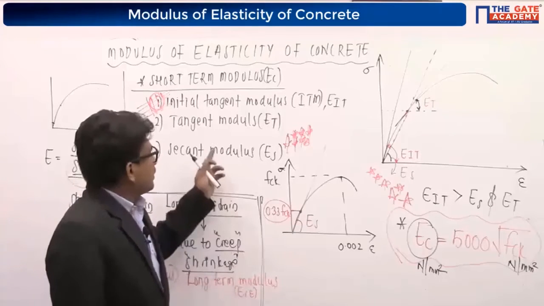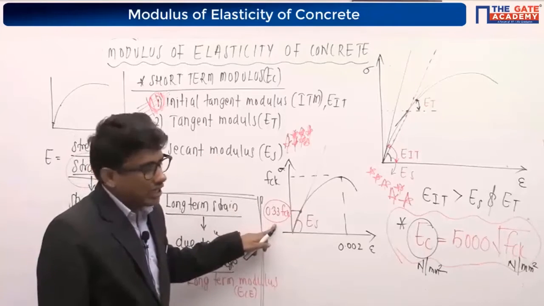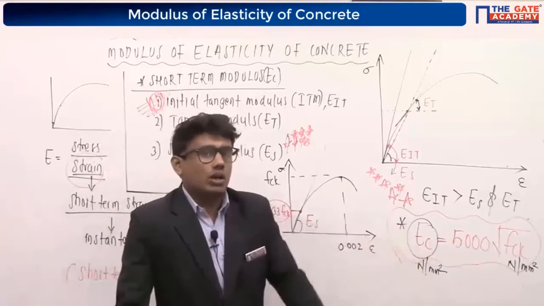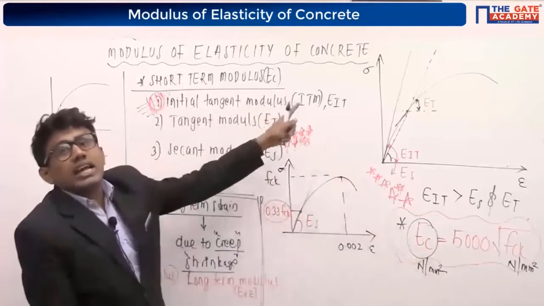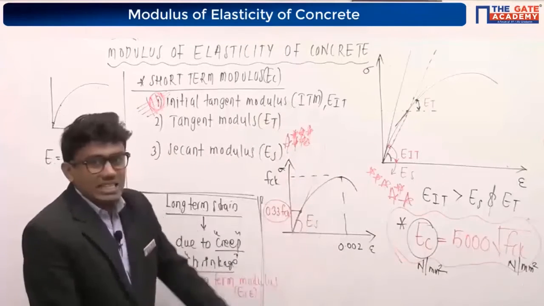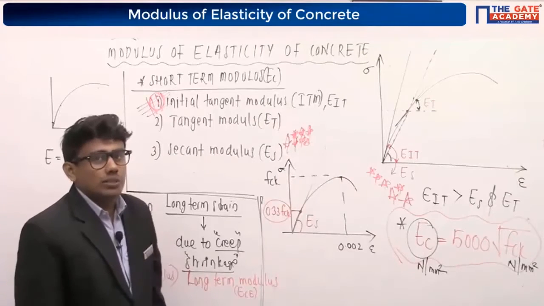For practical purposes, it will be the secant modulus, which is obtained by considering a stress value of 0.33 fck, and the equation is 5000 root of fck, which gives you the short-term elastic modulus. It is based on the initial tangent modulus. You have to note it down. This equation, 5000 root of fck, is based on the initial tangent modulus.